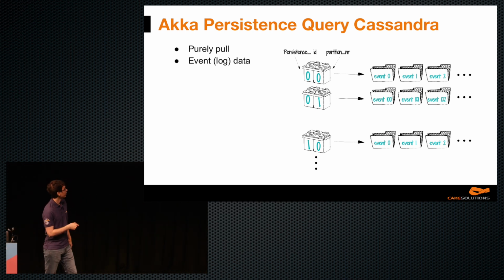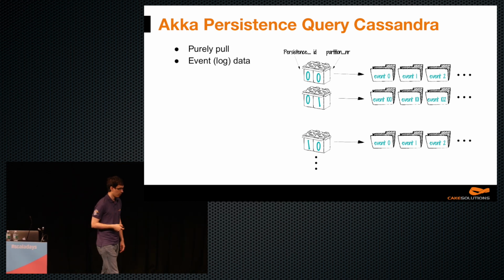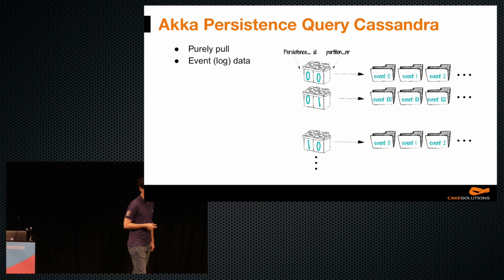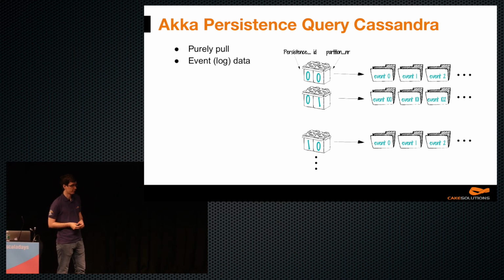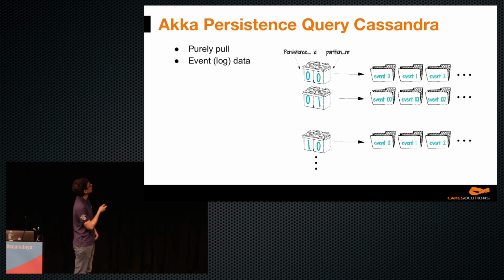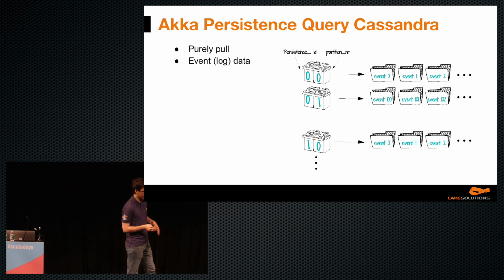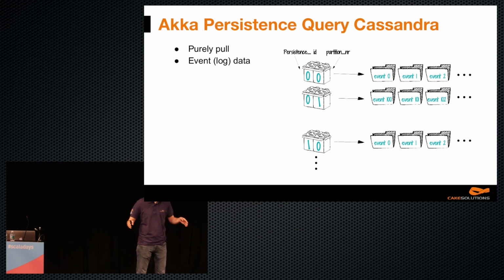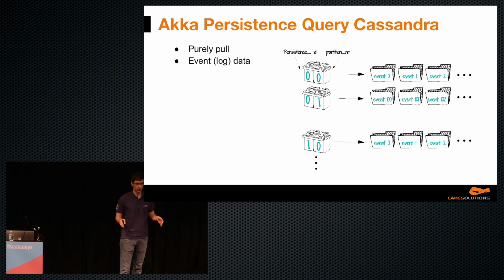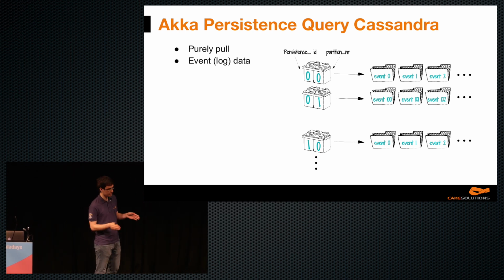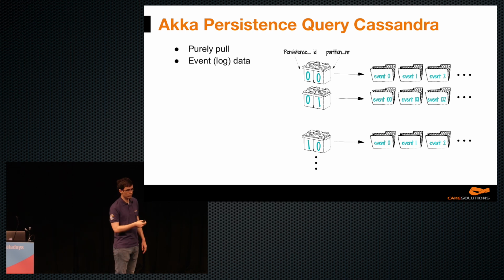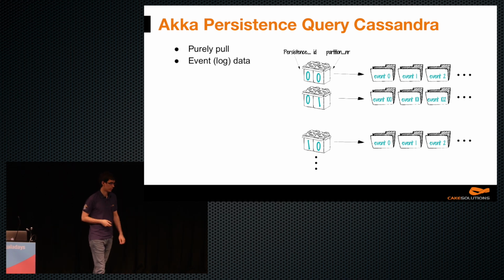Each partition has a partitioning key, which is essentially a pointer to this partition. In our case, it's a tuple: persistence ID and partition number. And if we have this pointer, we can find this partition very efficiently. The persistence ID is the name of the actor, and the partition number identifies which partition of that actor it is. The partition lives on a single physical machine, so it can grow very large. But we want to manage the size of the partition, because if it's too large, it's not very efficient. If it's too small, we need to query more partitions, so that's not efficient either. So for one actor, we can have multiple partition numbers because we manage the size of the partition.